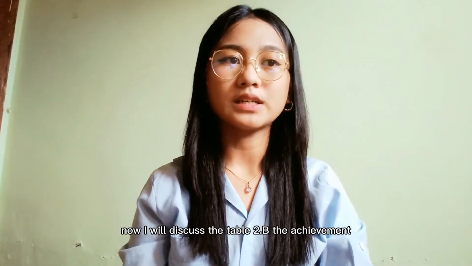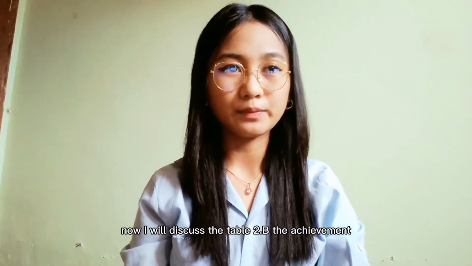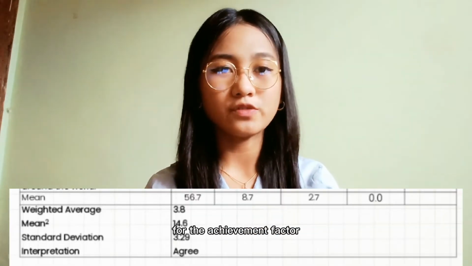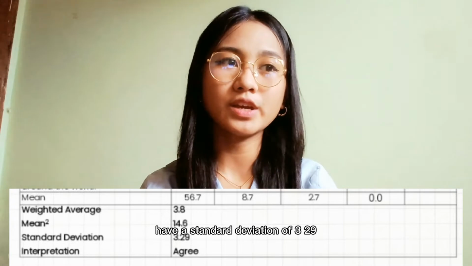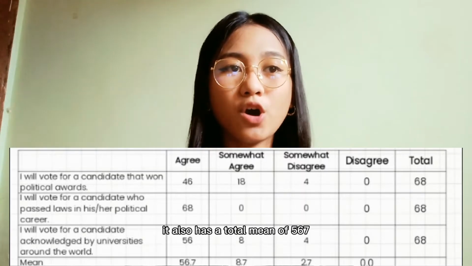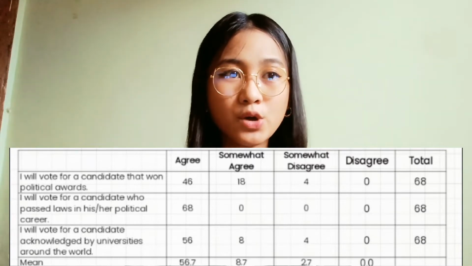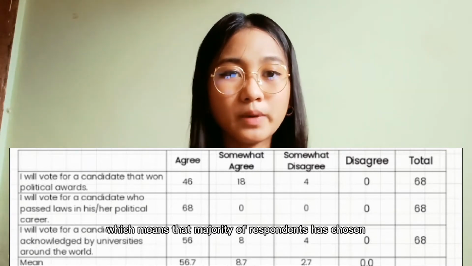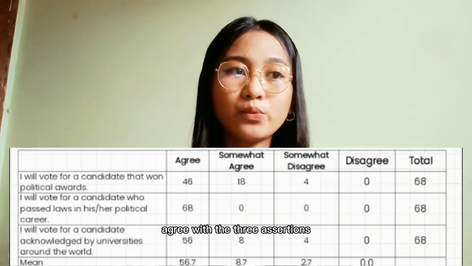Now I will discuss Table 2B, the achievement. The preceding table for the achievement factor has a standard deviation of 3.29. It also has a total mean of 56.7, which means that the majority of respondents chose agree with the three